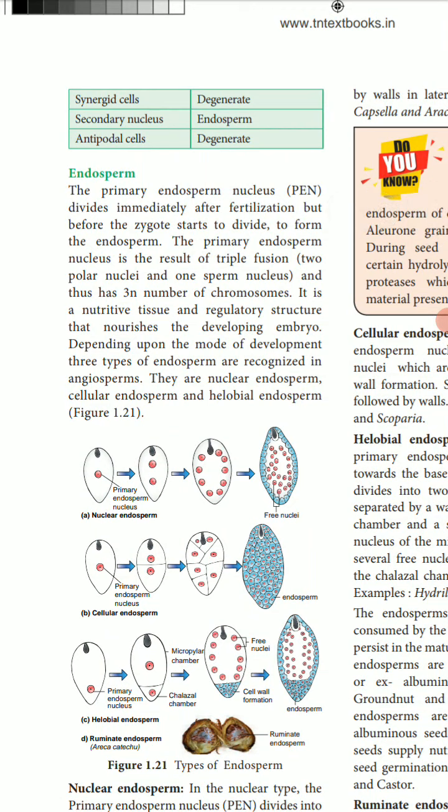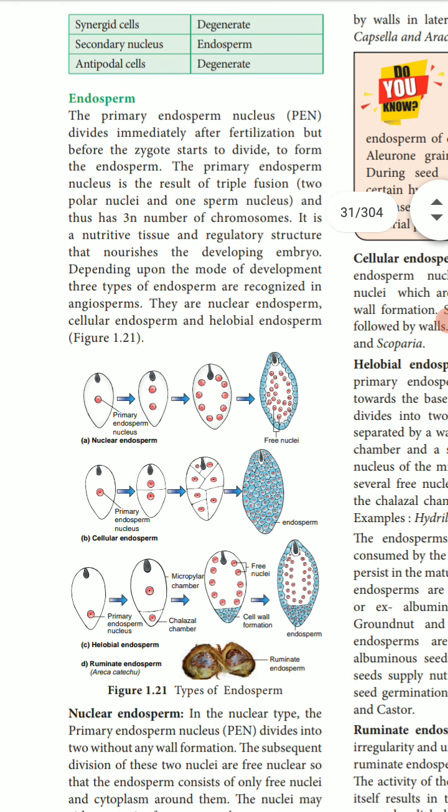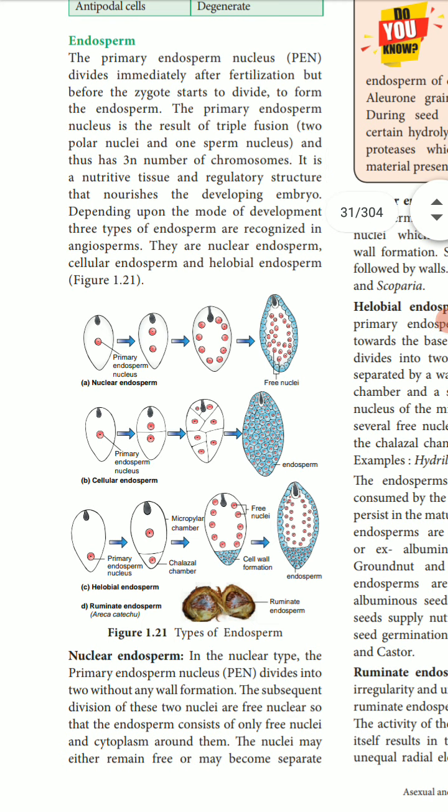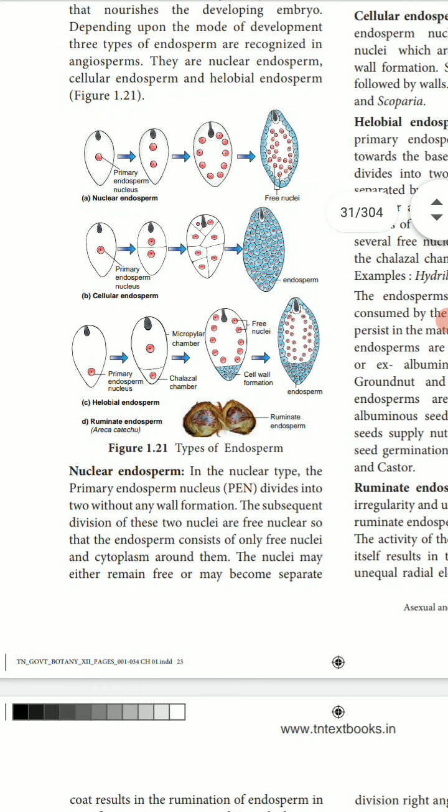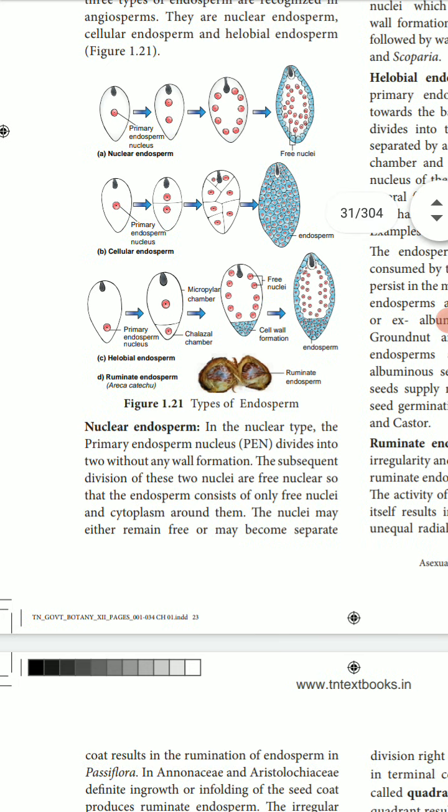First of all, the PEN, primary endosperm nucleus, formed after fertilization before the zygote, has 3n chromosomes. In nuclear endosperm, the primary endosperm nucleus divides through second, third and fourth stages. In cellular endosperm, the primary endosperm nucleus divides into 2, then 5, then 6 parts, and many of them form endosperm. Helobial endosperm begins with the primary endosperm nucleus, with chalazal chamber, micropylar chamber and free nuclei, and then endosperm is formed.